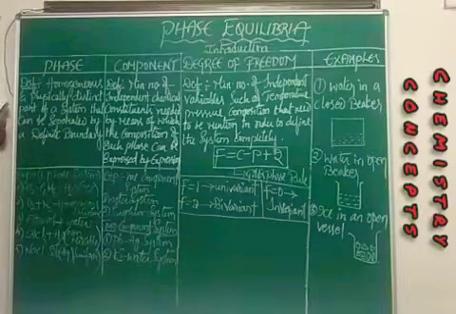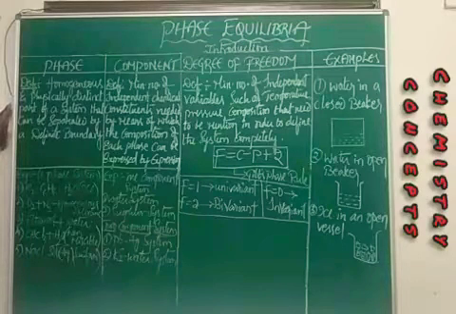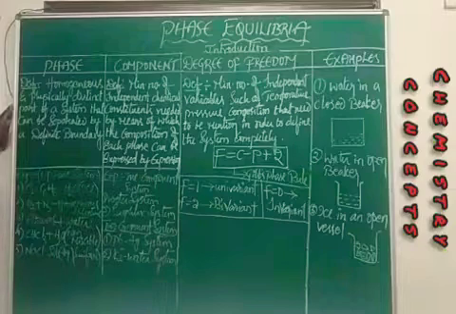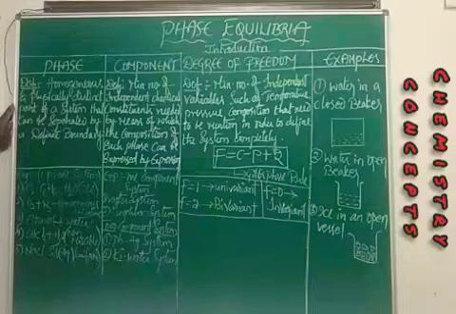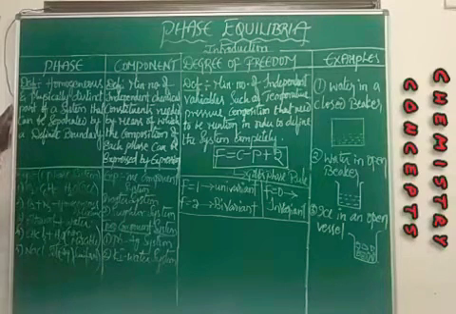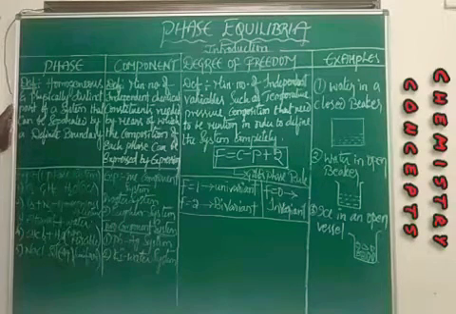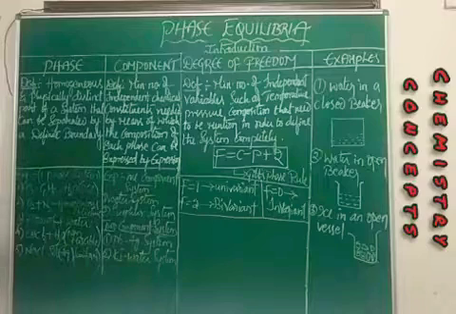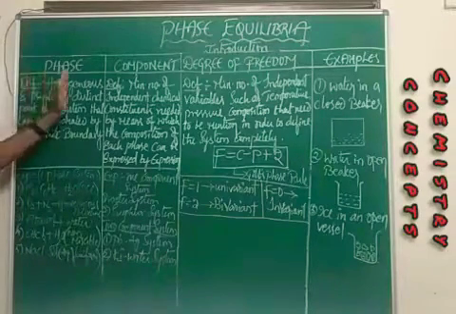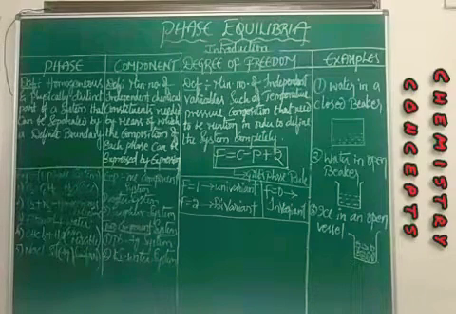That means a single uniform layer will not be formed. Instead, double layers will be formed, and we call it heterogeneous. In our topic, we shall stick to this homogeneous system.